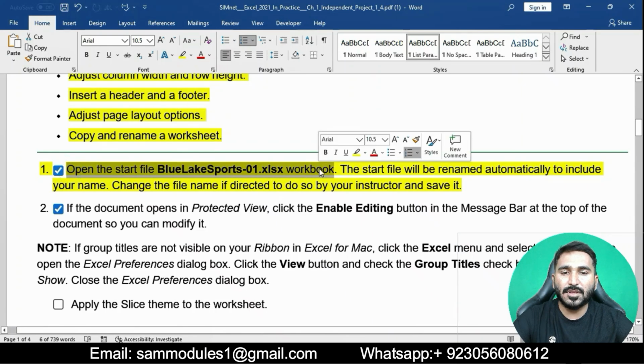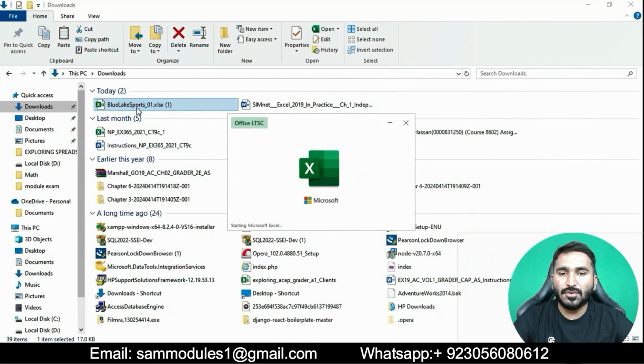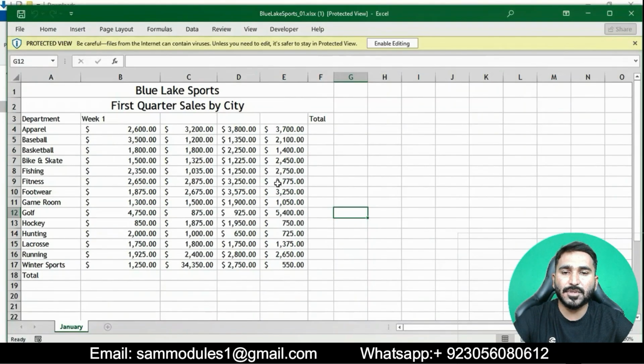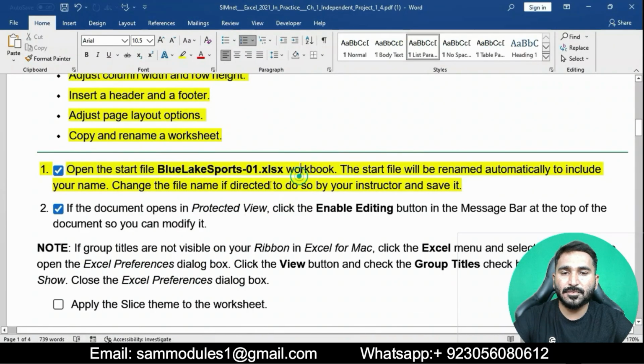Basically in this question we will open the Excel workbook. This file will be downloaded from the Simnet website. I have also downloaded this file from the Simnet website. Then I will enable editing first. You can download this file easily from your Simnet website.